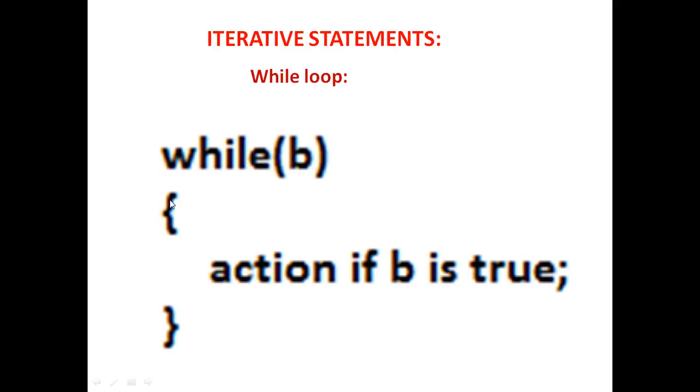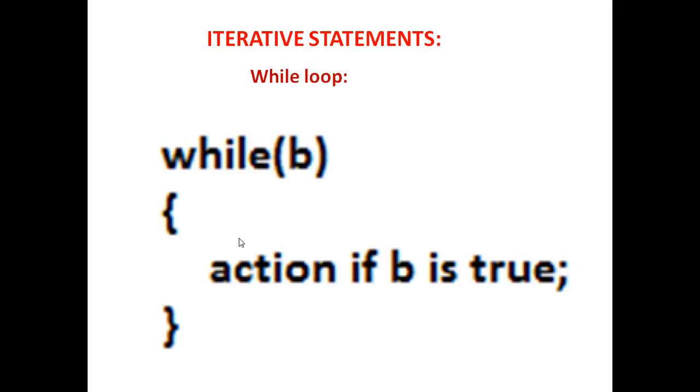The statements that are available inside the curly braces are the statements of the while loop, and this is called the body. The statements between two curly braces, that is this and this, are known as the body of the while loop. So this is the basic syntax of the while loop.